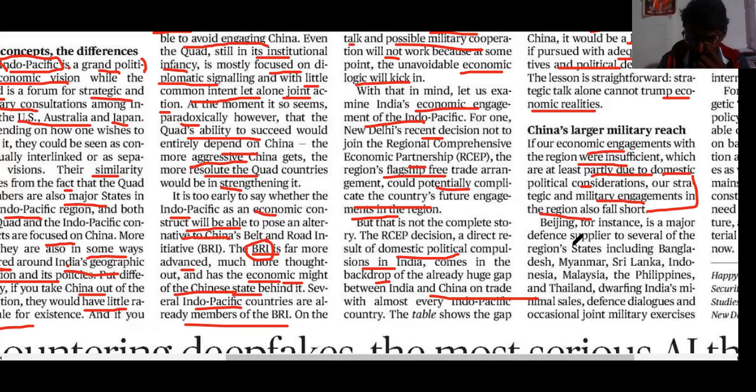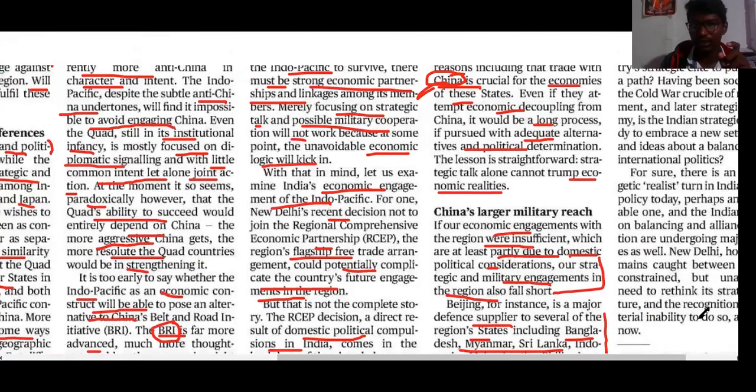China is a major defense supplier for countries in the region such as Bangladesh, Myanmar, Sri Lanka, Indonesia, Malaysia, Philippines, and Thailand. India does not act as a major defense supplier for these countries. India is only at a dwarf stage of supplying, with minimal sales, defense dialogues, and occasional joint military exercises. That's all India performs.